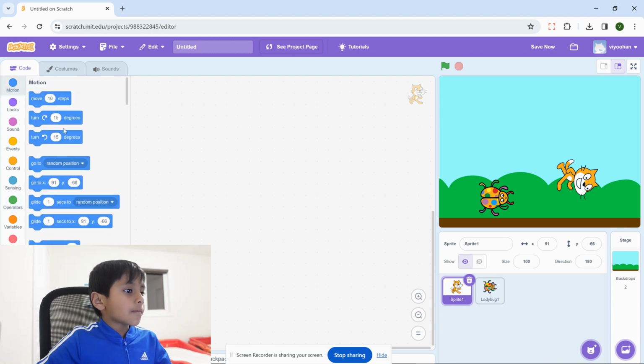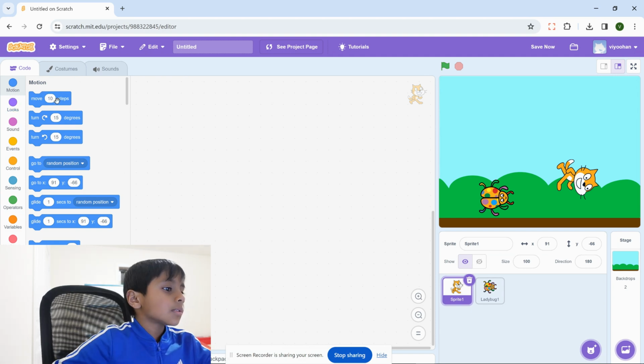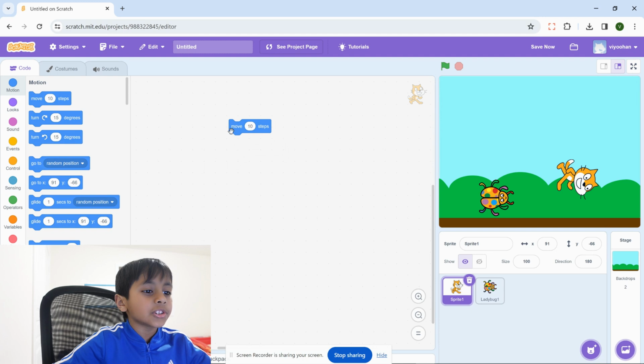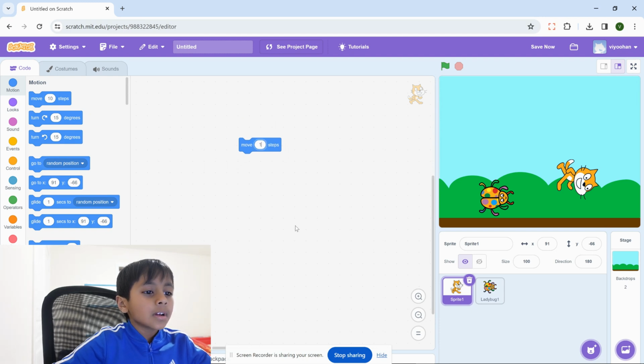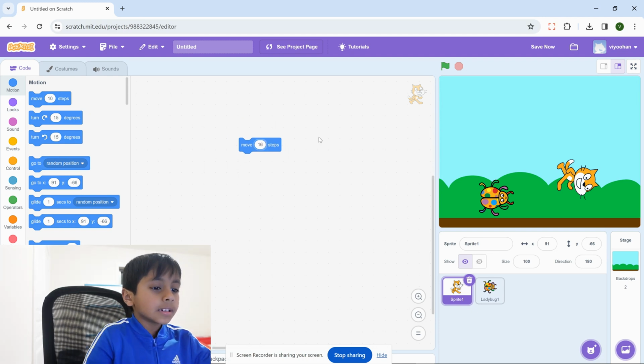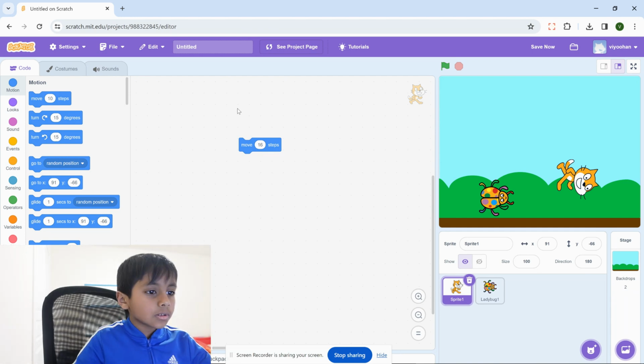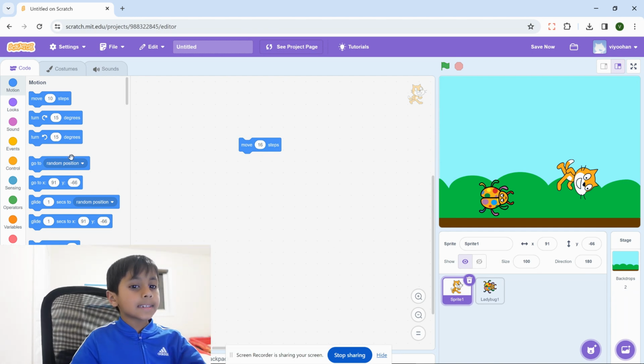So if you go to code, if you want move 10 steps, you can change it to a different number. So I'm going to change it to 16. So now I changed it to 16.